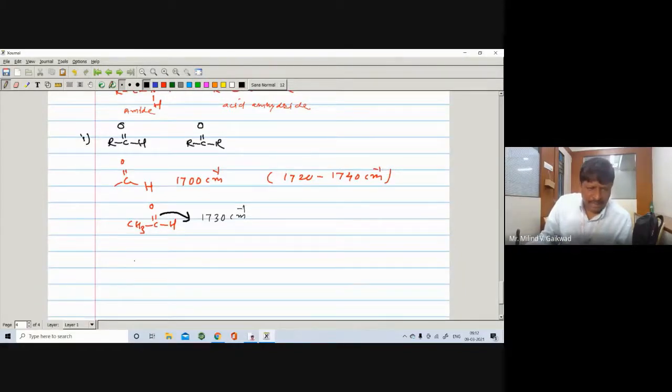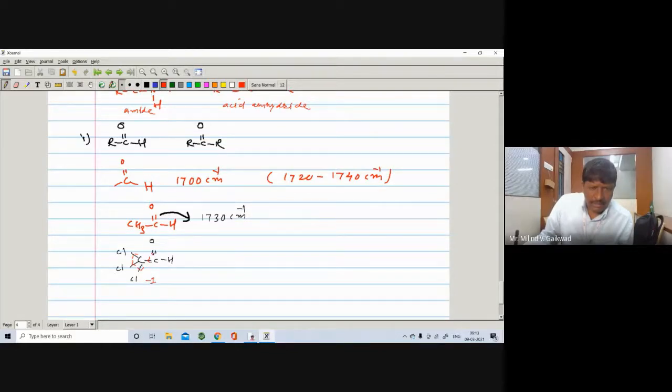But if you take such a compound where the hydrogens are replaced by Cl, and you have C=O and H, now you have an electronegative element, which has a minus I effect. So what happens?